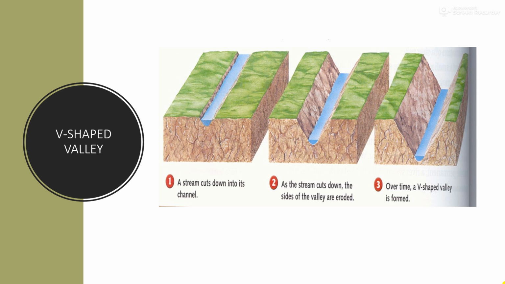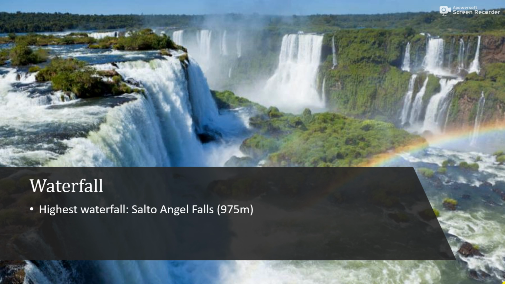Then waterfall. When the water of the river falls almost vertically down a steep valley side, a waterfall is formed. They are important because they can be used to generate hydroelectricity.